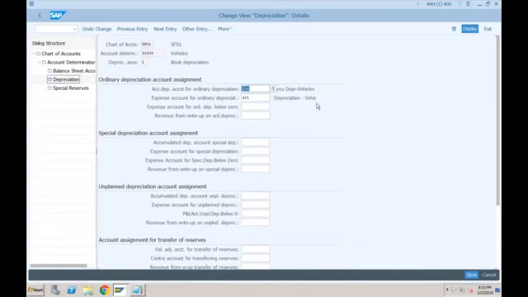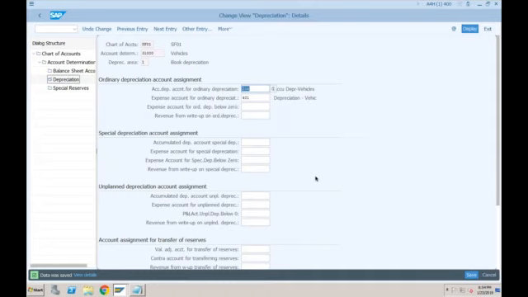So this is our accumulated depreciation and this is our depreciation. Okay, what are these accounts? So you must be aware in SAP ECC also, depreciation are of different types. You have special depreciation, you have unplanned depreciation, you have transfer of reserves. Okay, so we are only providing the ordinary depreciation. Ordinary depreciation means the depreciation that we carry out every month end.